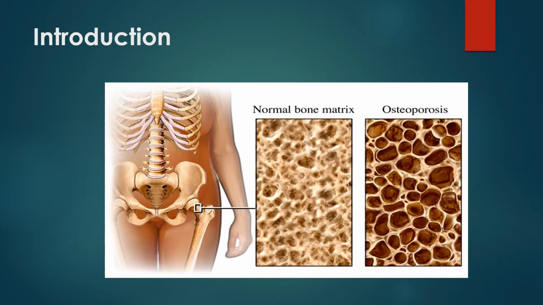Osteoporosis is characterized by having a low bone mass or density. Bone mass is the measure of the amount of minerals contained in a specific volume of bone. So this loss in bone mass results in structural deterioration of bone tissue, leading to bones becoming fragile and weak. So this image consists of normal bone matrix versus osteoporosis.